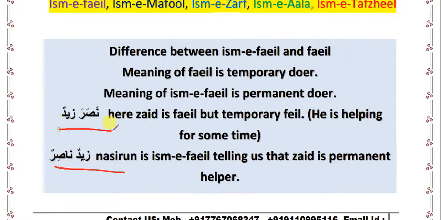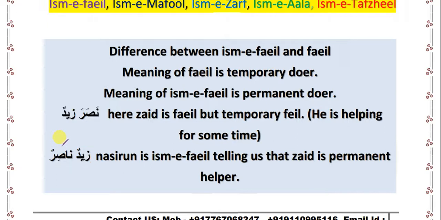But Zaidun Nasirun is the more authentic and much used, that's why I write here Zaidun Nasirun. If you write Nasirun Zaidun, this will not make the sentence wrong. But according to the rule which we have learned, that the mubtada is always marifa, Zaidun is marifa, so I made Zaidun the mubtada, and Nasirun is nakira, so I made Nasirun the khabar.